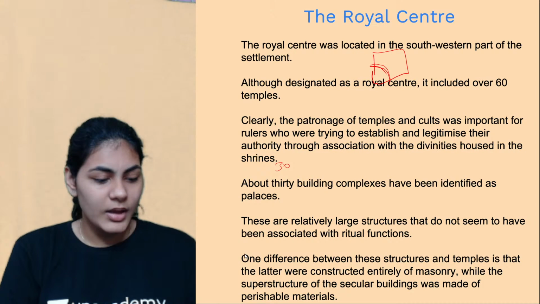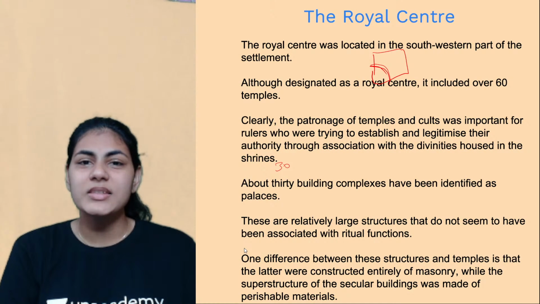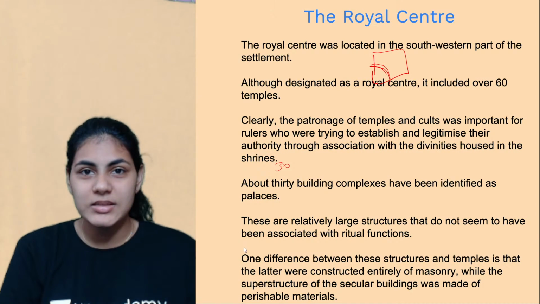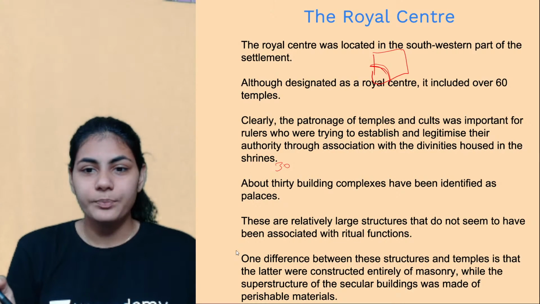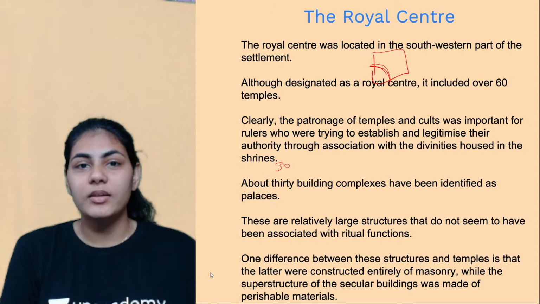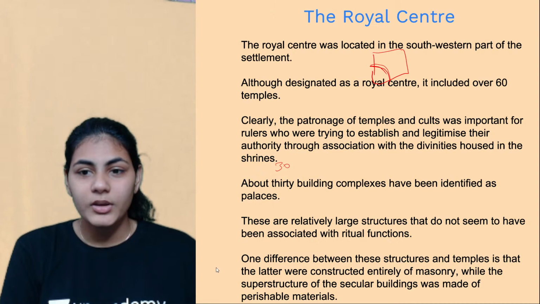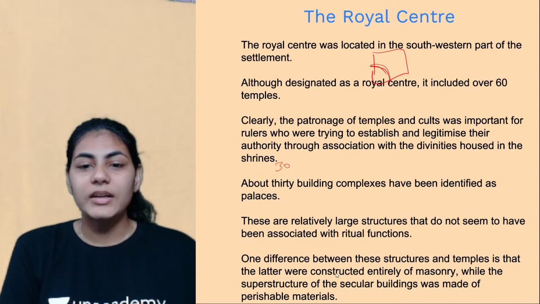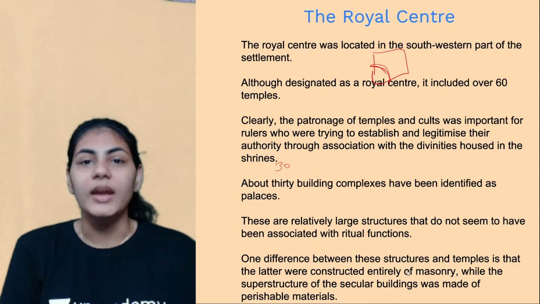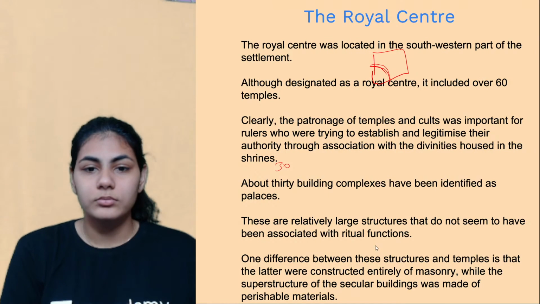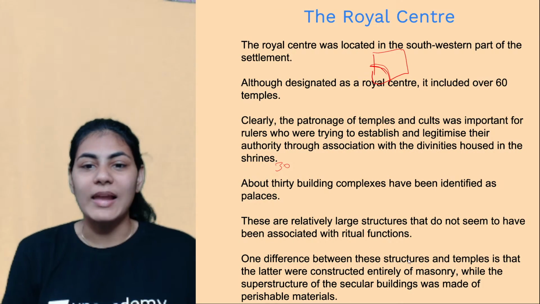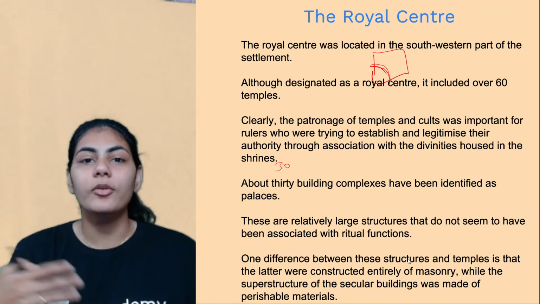Cool. And what is that one difference between temples and palaces? There is one major difference in the way they were constructed. The latter were constructed entirely of masonry. All these palaces were constructed entirely of masonry.